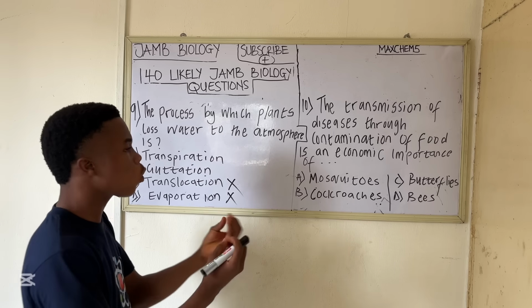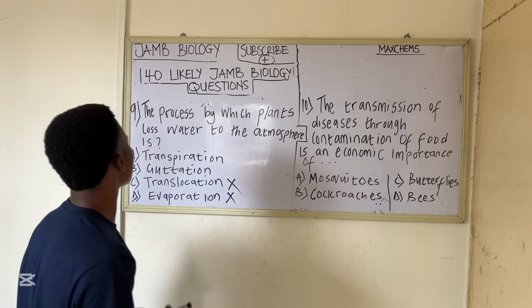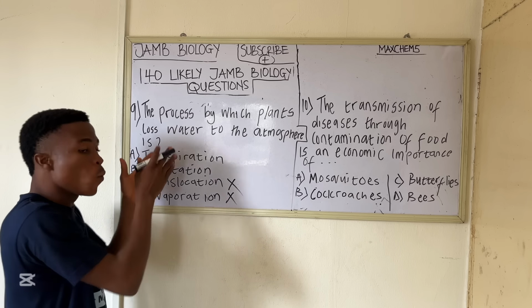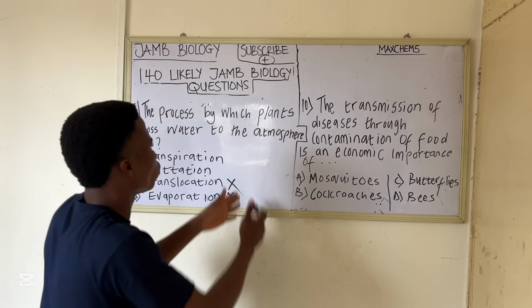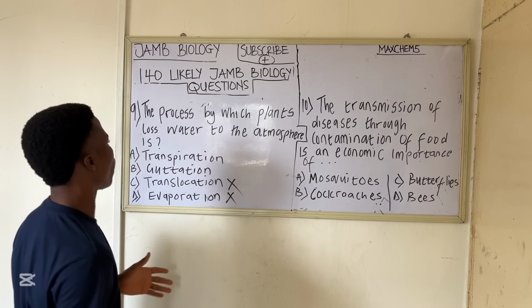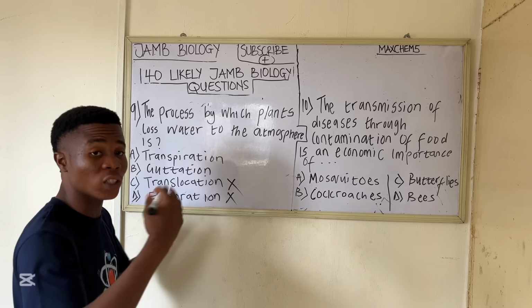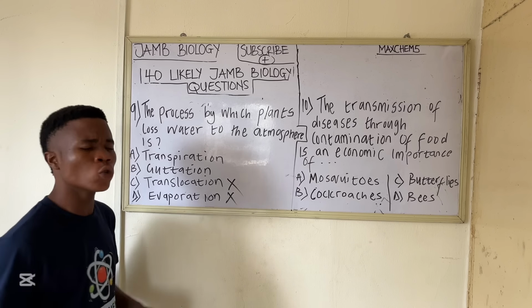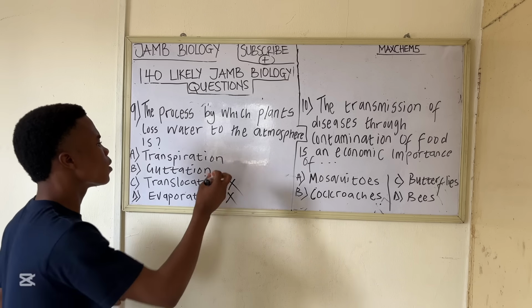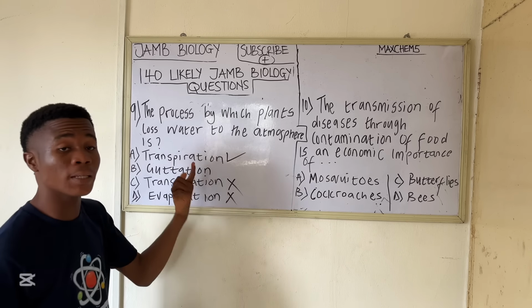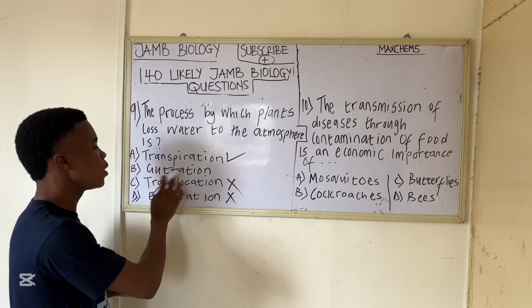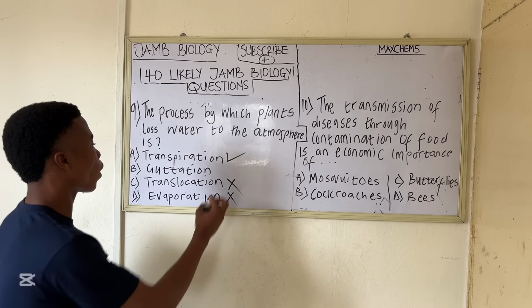You understand? Water in liquid form. Which is entirely different from transpiration, which is the process by which plants lose water vapor to the atmosphere. So the correct answer here is transpiration. Guttation is just similar, but is not the correct answer.